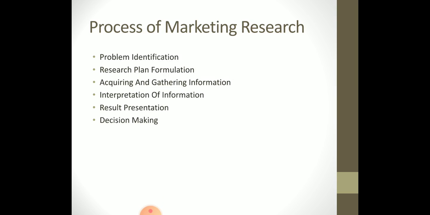In the previous class, we discussed the various objectives of marketing research or market research. Today, we shall discuss the process of marketing research. We have understood the meaning of marketing research, the importance of marketing research, how marketing research is important for various people, then the scope of marketing research, and after that, we have also discussed the objectives of marketing research.